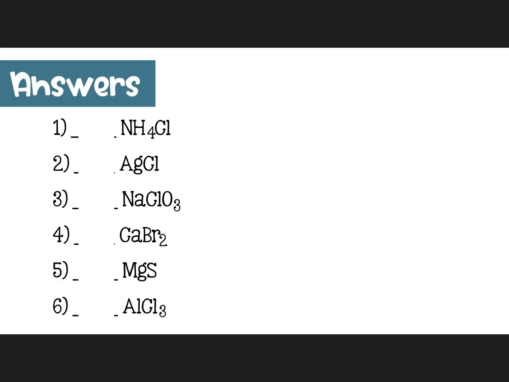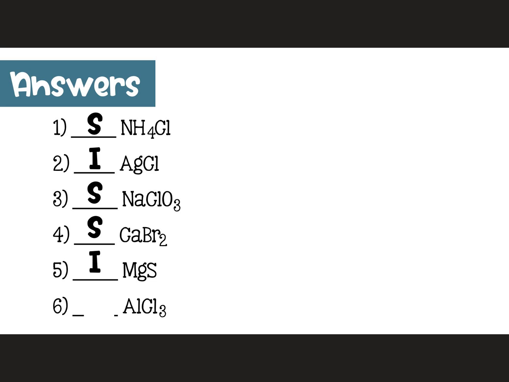Since NH4 plus 1 is always soluble, that means NH4Cl is soluble. AgCl is insoluble because the chloride is a halogen which is bonded to silver. Now, sodium chlorate will also be soluble because group 1 is always soluble. Calcium bromide is soluble for the same reason.